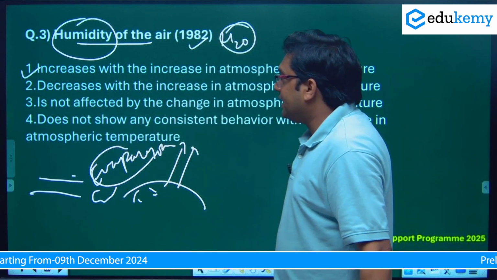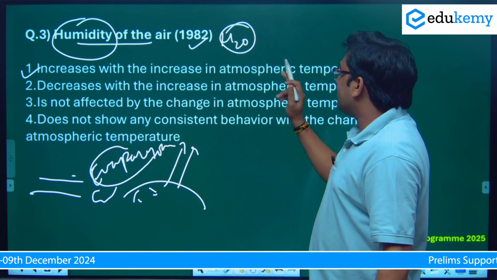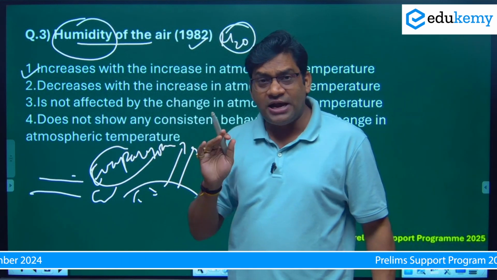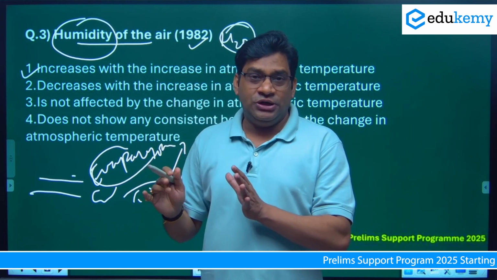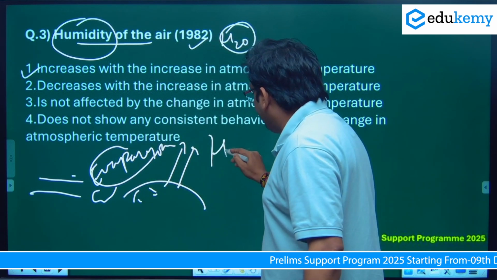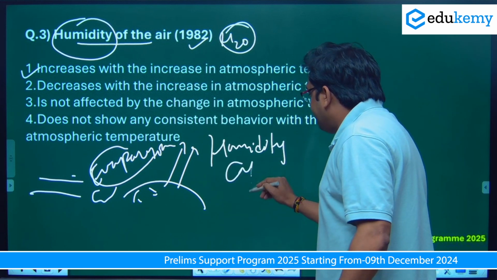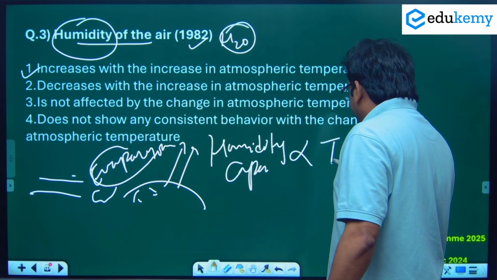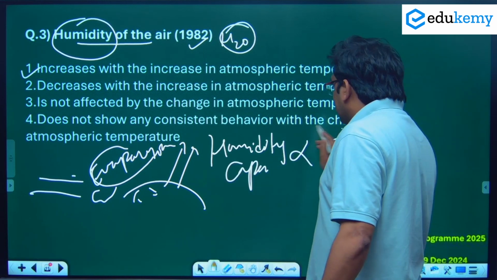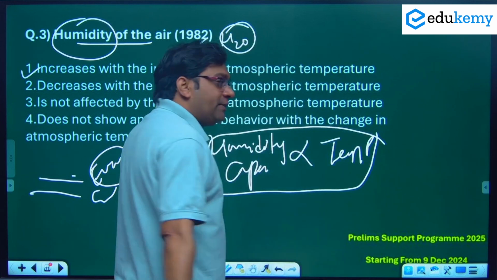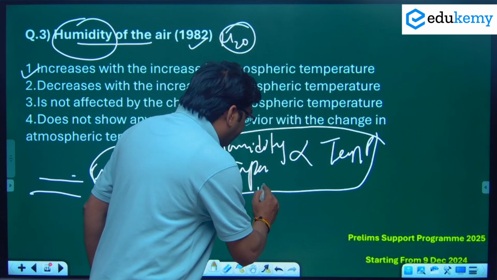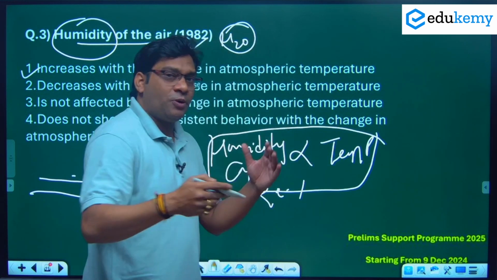Statement 1 is saying that humidity increases with the increase in atmospheric temperature. Can we say humidity capacity? If we talk about humidity capacity, it is directly proportional to temperature. Don't confuse it with relative humidity. Relative humidity and temperature are inversely proportional.